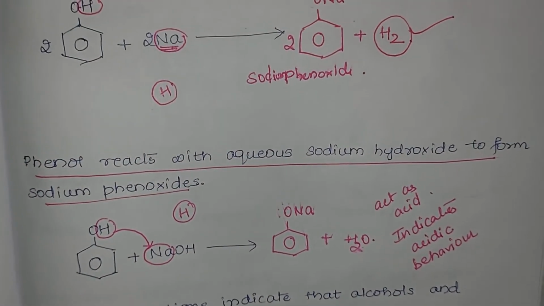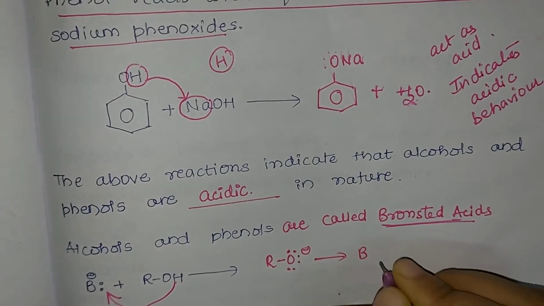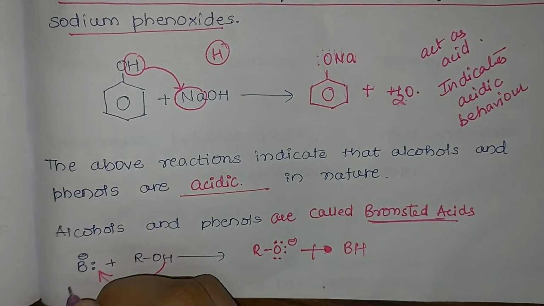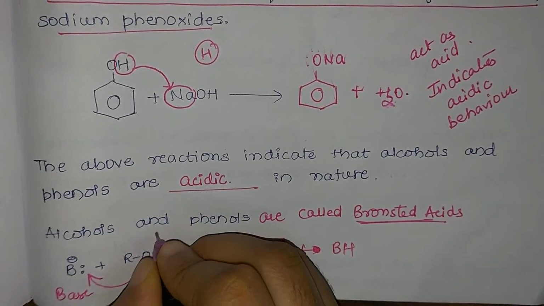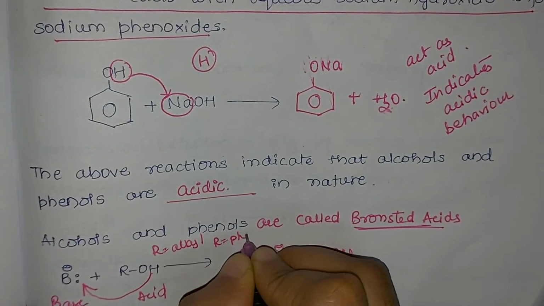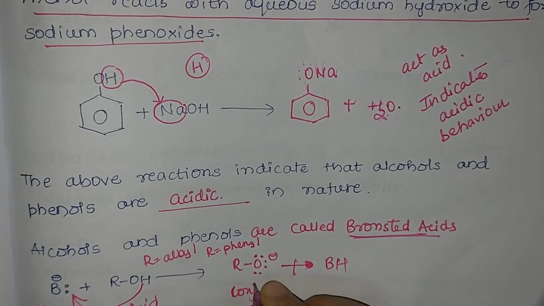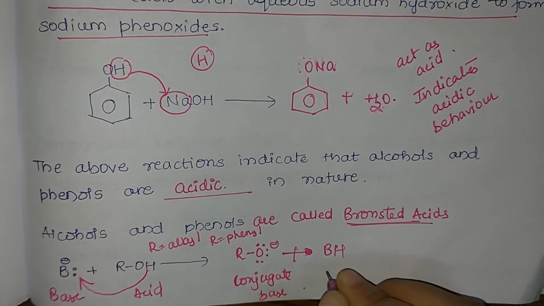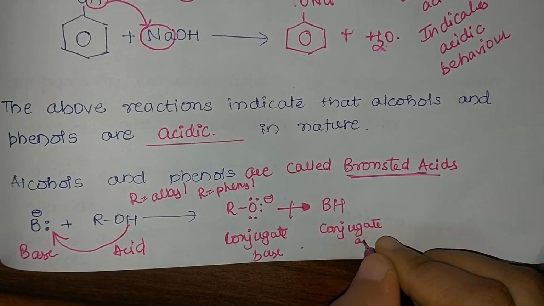So here you can observe in all the reactions we see hydrogen is removed. So alcohols are giving hydrogen atom to a base, and here base accepts the hydrogen atom. So we say it is a base. The one which has given the proton is acid. Here if it is alcohol, R is alkyl group, and it is phenol if R is a phenyl group. And here whatever is an acid forms a conjugate base, and what was acting as a base forms a conjugate acid. Why? Because in a reverse reaction it donates a proton and the other accepts the proton. So here we can conclude that alcohol and phenol act as Bronsted acid. Why? Because they donate H.